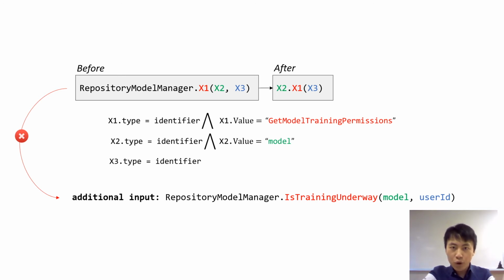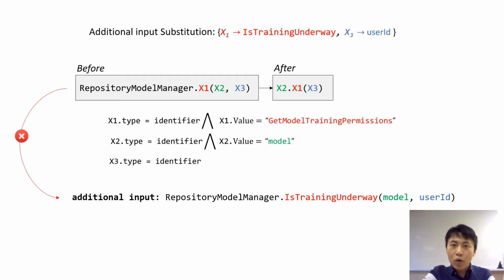The generalization produced two holes, x1 and x3, which means the predicates on x1 and x3 in the program are too specific. Therefore, when we apply the program to the additional input, instead of using the predicate of the program to evaluate x1, we use the substitution function, which maps the value of x1 to its counterpart.